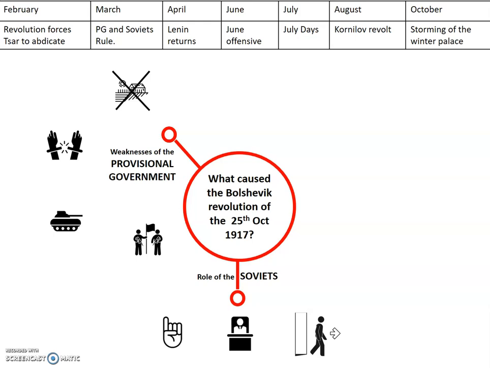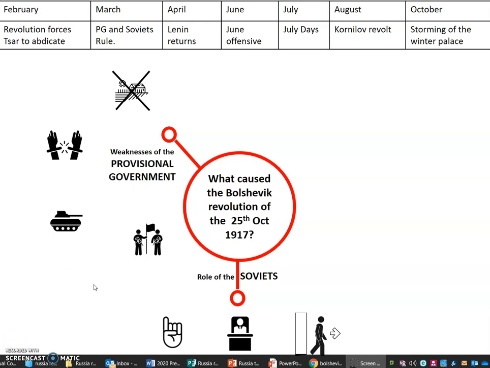Now, you've got to remember, the Soviets were dominated by the Bolsheviks, but only in Petrograd and Moscow, and there were other parties who were represented in the Soviets. They didn't like the Bolsheviks just taking it upon themselves to launch this revolution. But what could they do about it? The revolution had already started, and Trotsky knew that. But what the Mensheviks and socialist revolutionaries did was walk out of the Congress. Now this massively diluted their power, because now they weren't even members of the Soviets. So that was a big mistake.